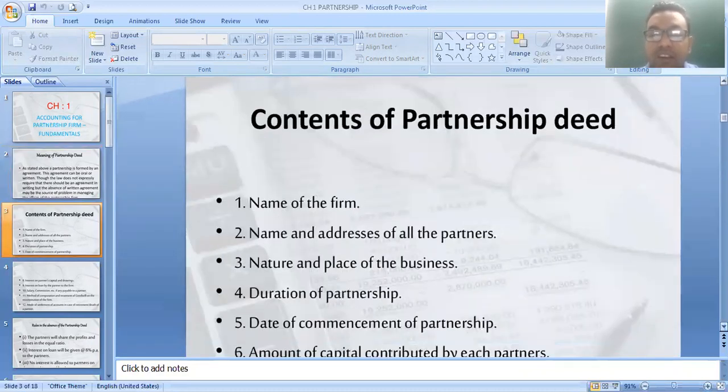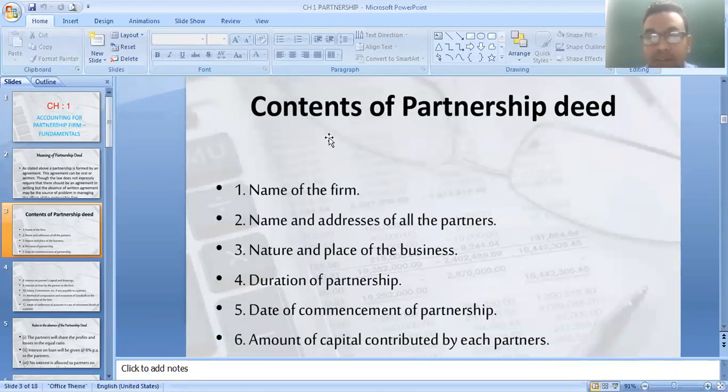Which information is included in a partnership deed, what are the contents of a partnership deed? First of all, the name of the firm, and the name and address of all the partners.